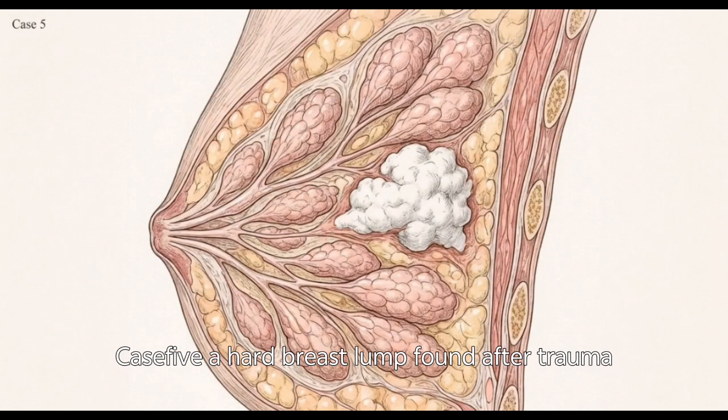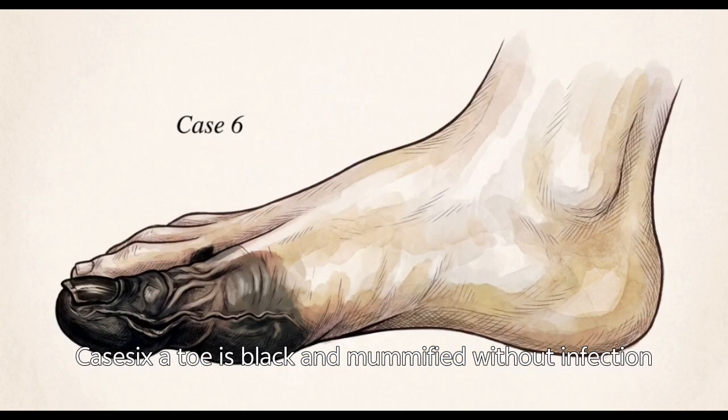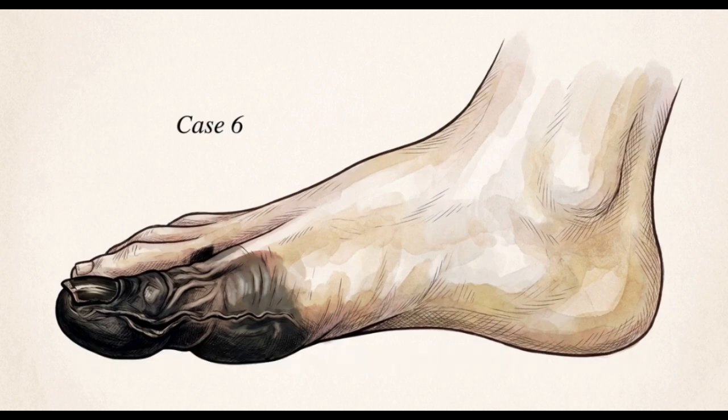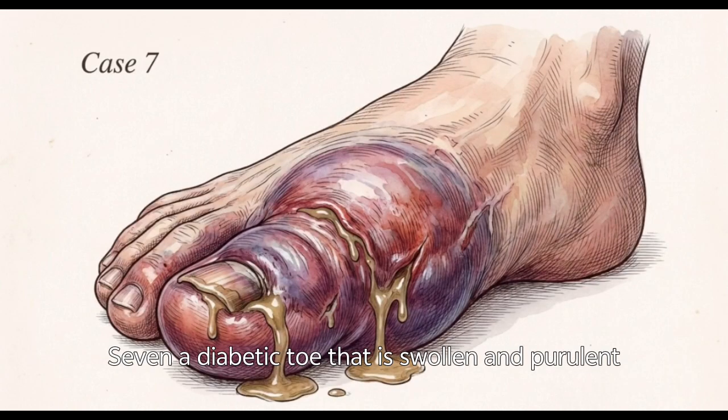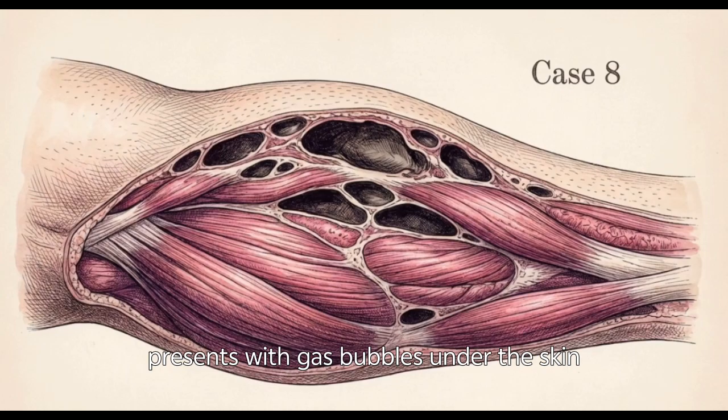Case 5. A hard breast lump found after trauma. The diagnosis? Traumatic fat necrosis. Case 6. A toe is black and mummified without infection. The diagnosis? Dry gangrene. Case 7. A diabetic toe that is swollen and purulent. The diagnosis? Wet gangrene. Case 8. A leg injury presents with gas bubbles under the skin. Diagnosis? Gas gangrene.